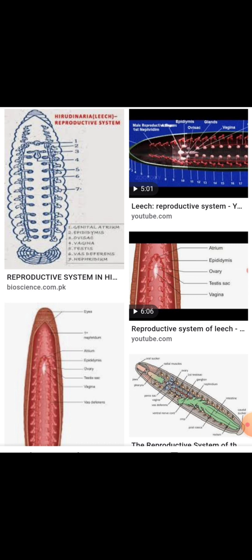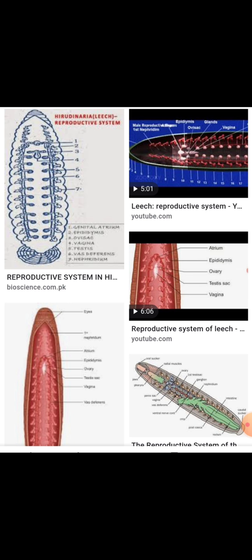Young ones develop directly within the cocoon in about 15 to 16 days. That's why I am saying the development of a leech is direct development.